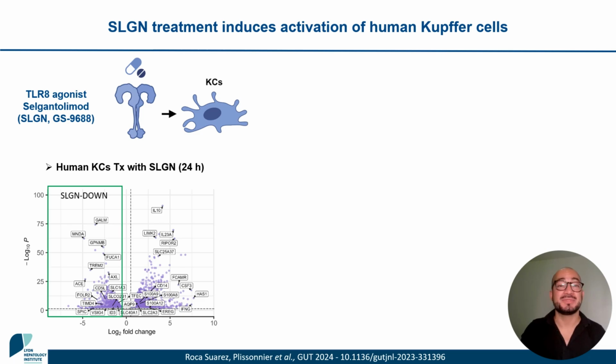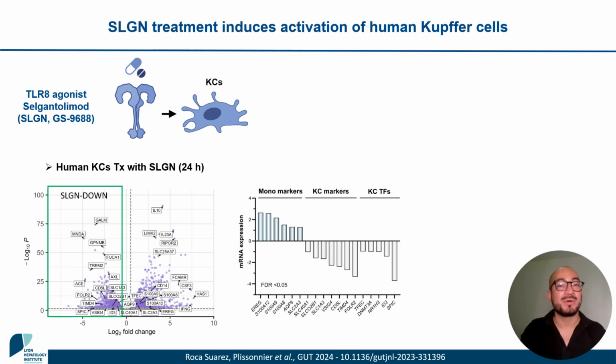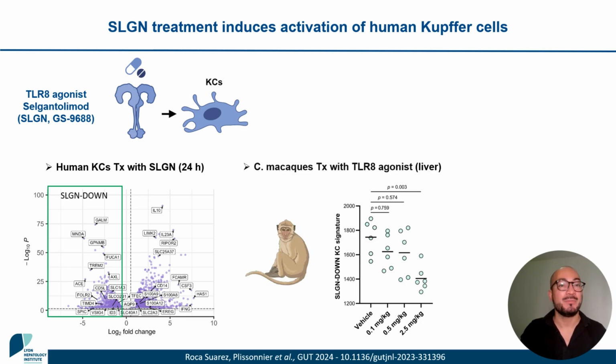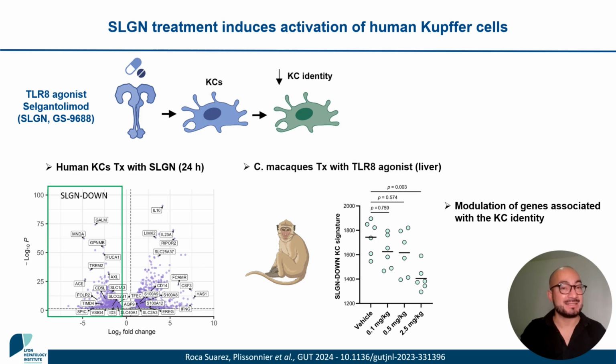This allowed us to observe a particular transcriptomic profile characterized by the downregulation of many genes that give Kupffer cells their identity, including transcription factors such as ID3 and SPIC. Moreover, we were able to validate that these transcriptomic changes also take place in vivo, as observed in the liver of macaques treated with increasing concentrations of TLR8 agonist, showing that selgantolimod is able to modulate Kupffer cell differentiation status.